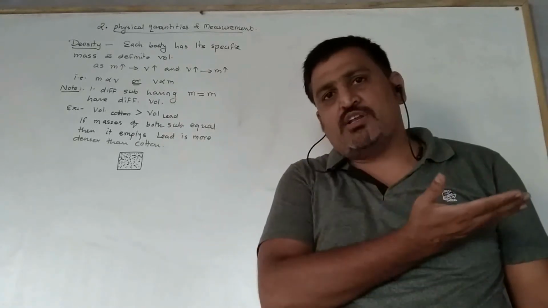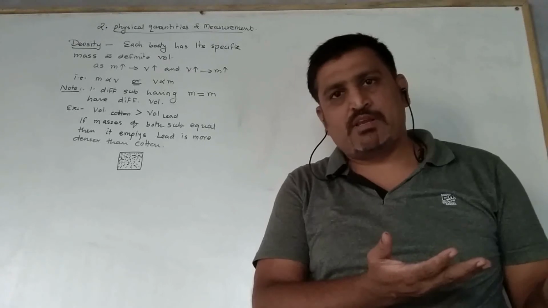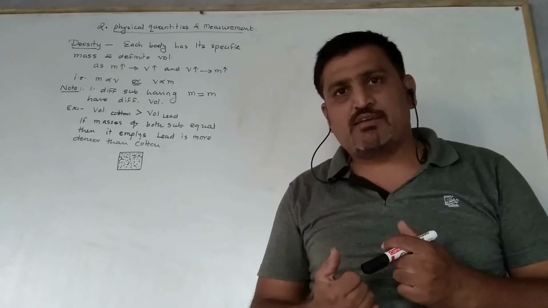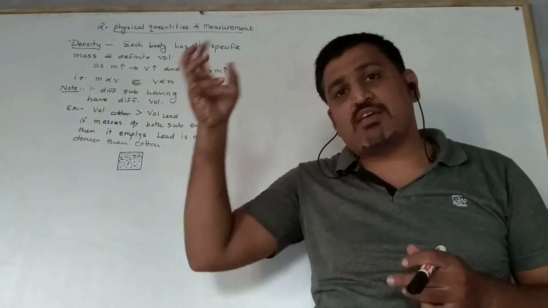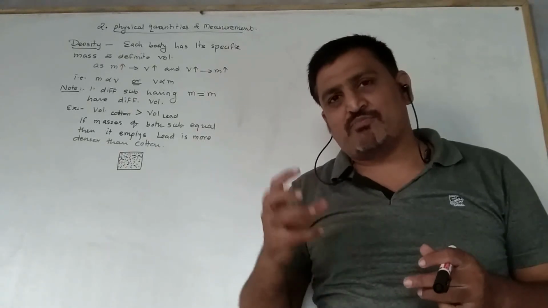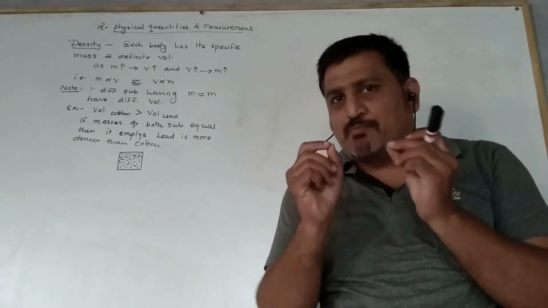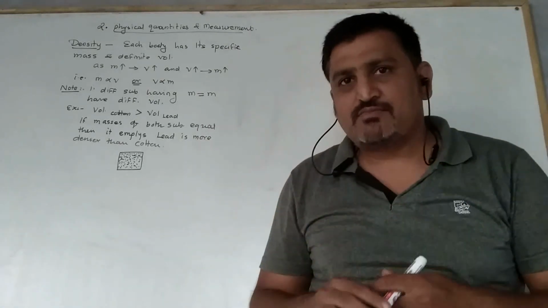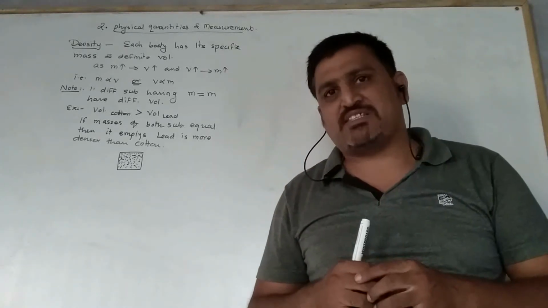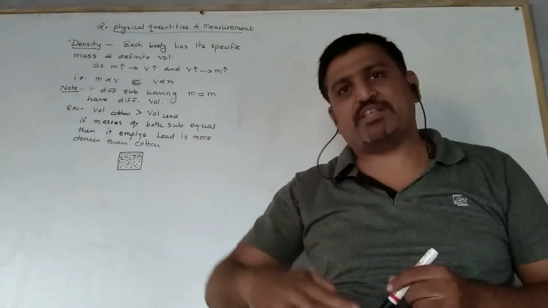Now initially it will get filled with the cotton, right? So the volume that it had is now filled. But what we are doing, we are again putting cotton in it. So what we find, the mass of the substance goes on increasing. And how is it possible? The air which is inside the gaps between the particles of the substance, or say cotton, is removed when we are pressing it.